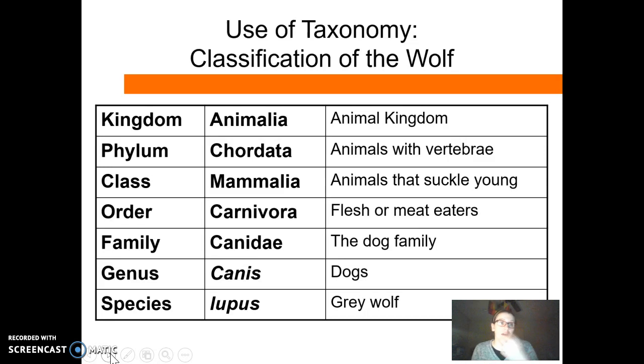And then under Mammalia, one of the ways that we categorize animals into their orders is based on their teeth. So wolves are in the order Carnivora because they have carnivorous teeth. Then we are in the family Canidae, which is the dog family, which is named for the genus Canis of dogs. Next, we finally get down to the species level, which means we're talking about the gray wolf. Fun fact for you, the gray wolf is a different species than your dog. Your dog is Canis familiaris, where the gray wolf is Canis lupus.